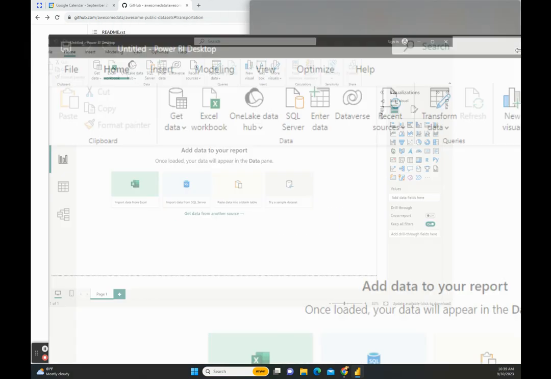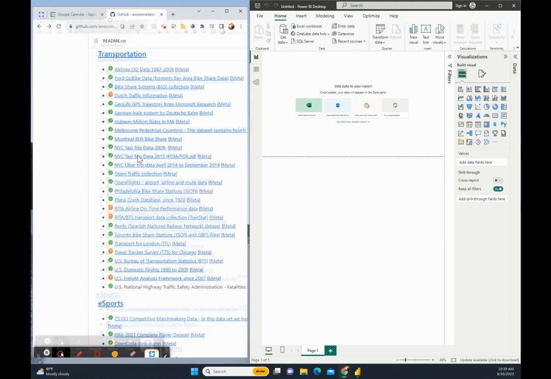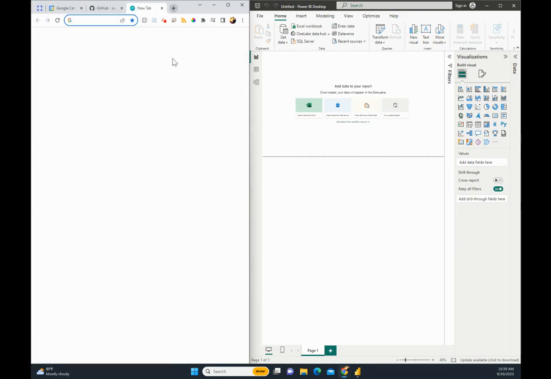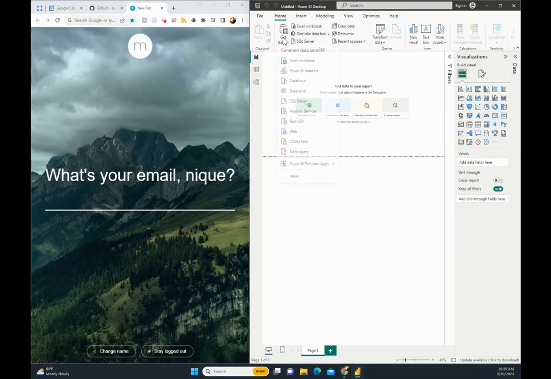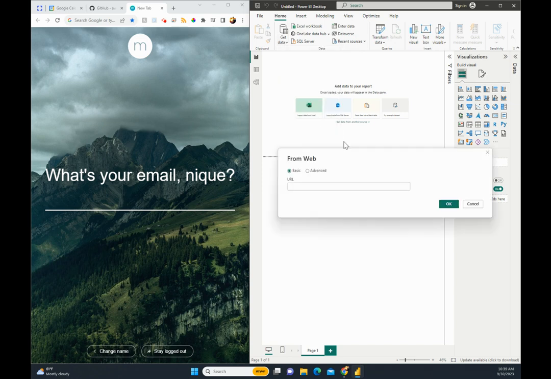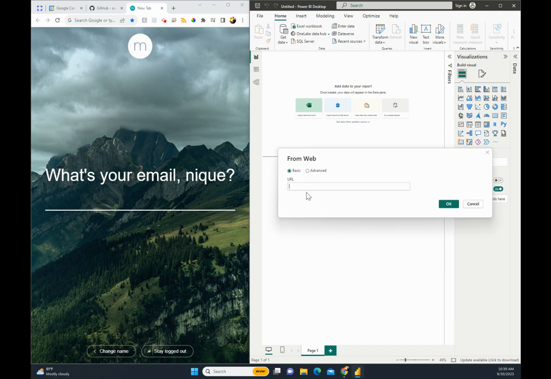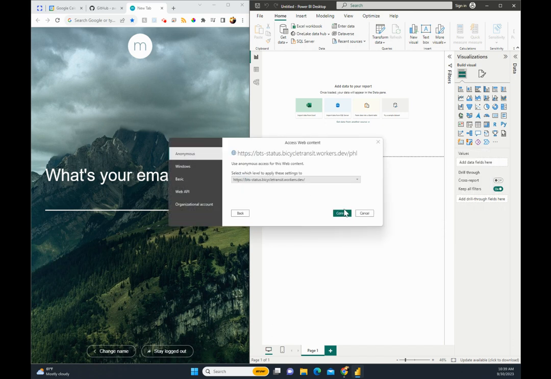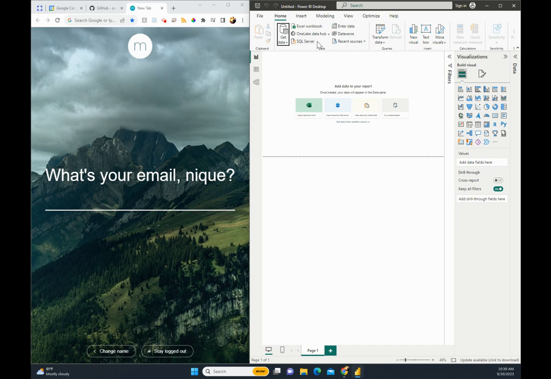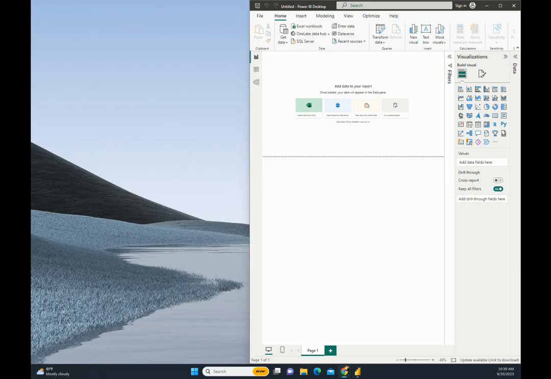So I have not done a ton with the API. I think it's just web. There we go, web. That's easier than what I was trying to do there. I was about to pull up Chat GPT, a tool I use quite a bit to help me with Power BI. And let's see if this works. We're just anonymously connecting to this JSON file that we saw earlier.